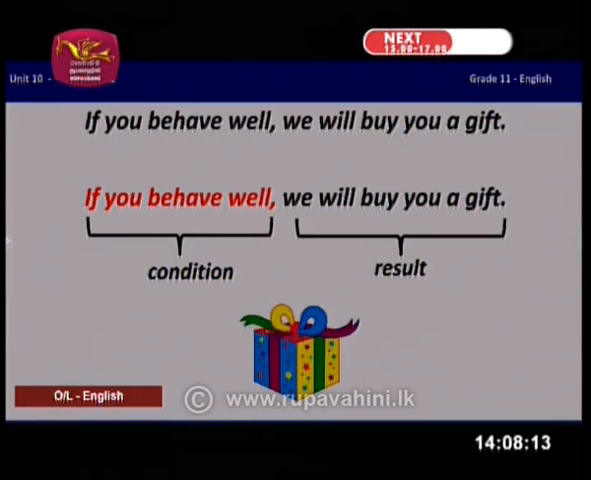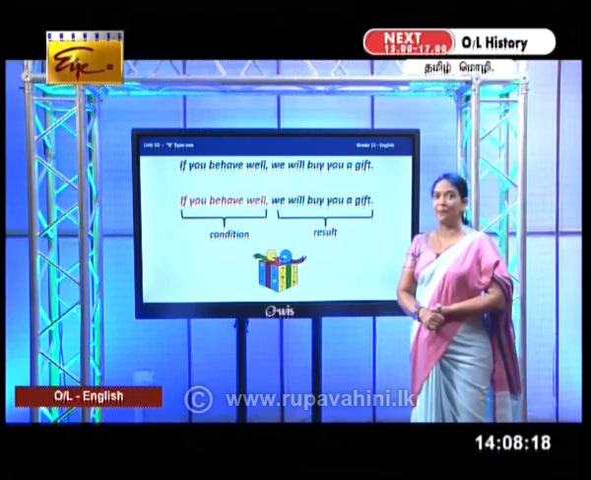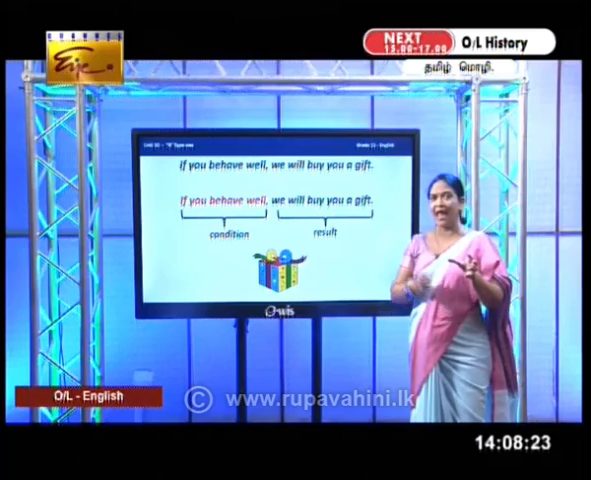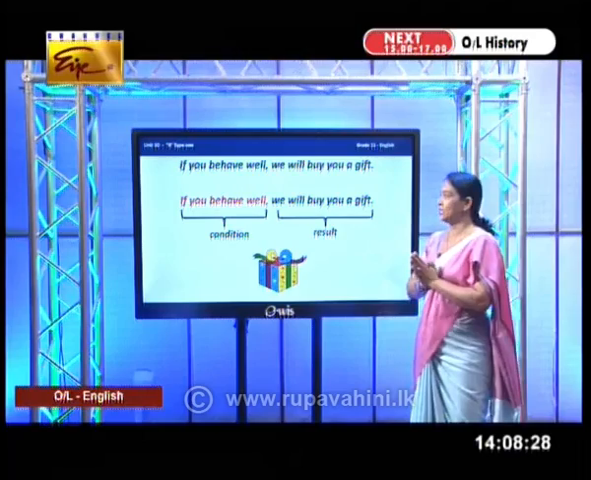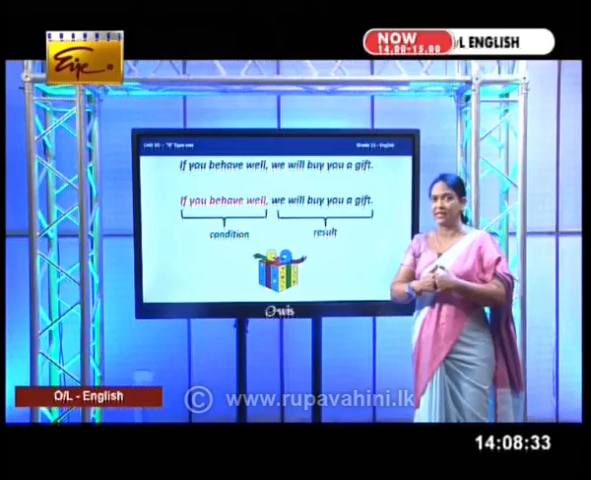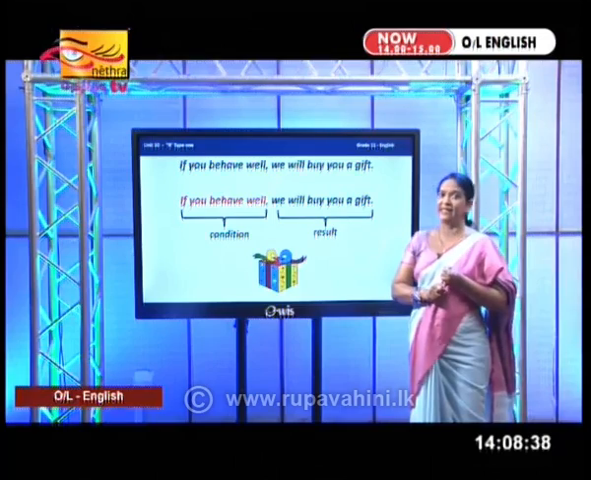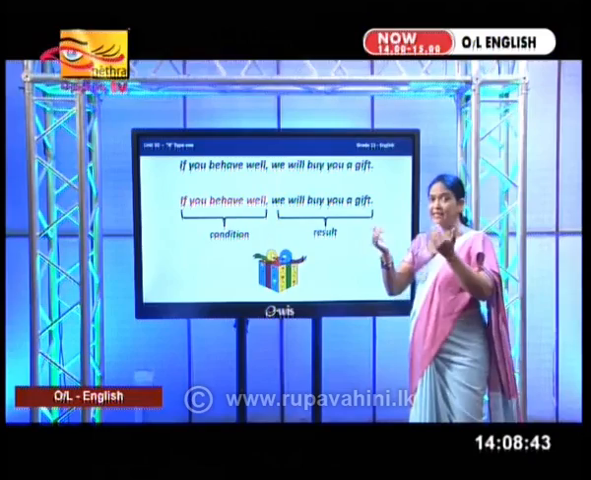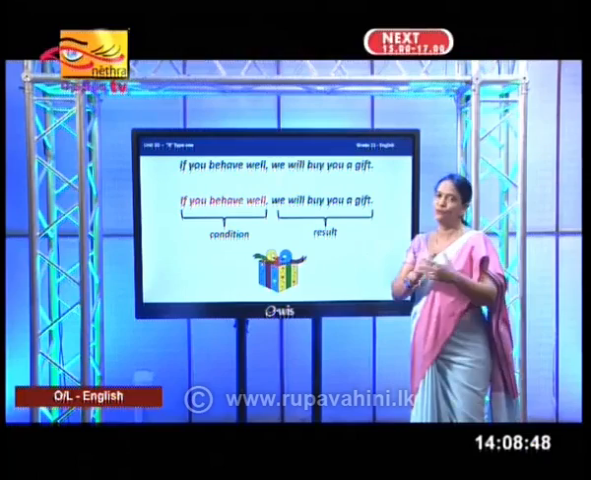So, what did we learn so far? We learned that we use conditional type 1 to talk about the possible conditions and its probabilities. And I told you, not only in conditional type 1, even in other conditional sentences we have two parts. One is the condition and the other one is the result. The result is given or will be there only if the condition is fulfilled.